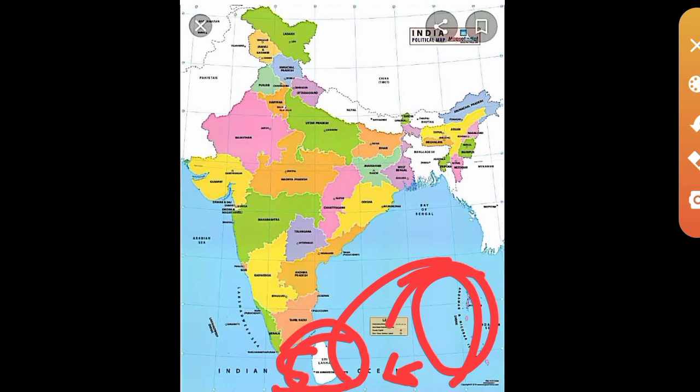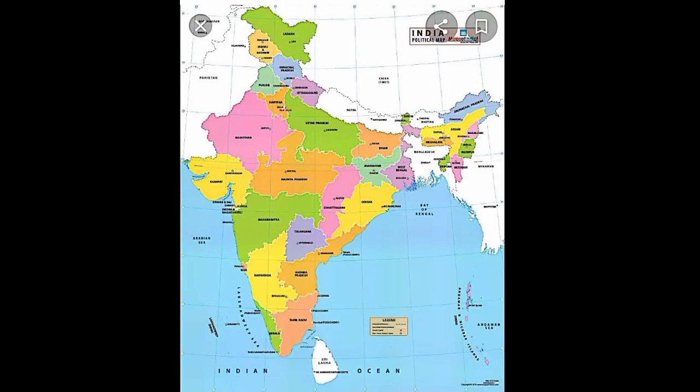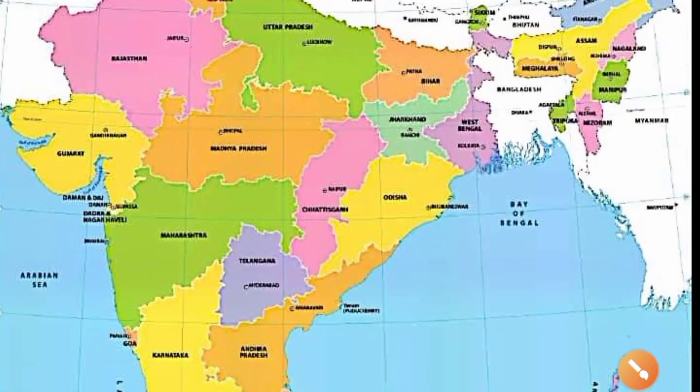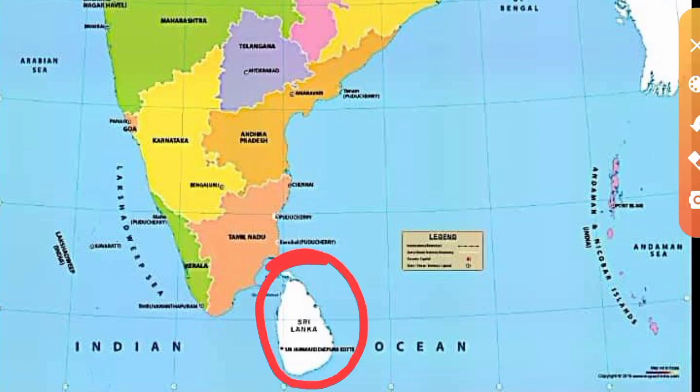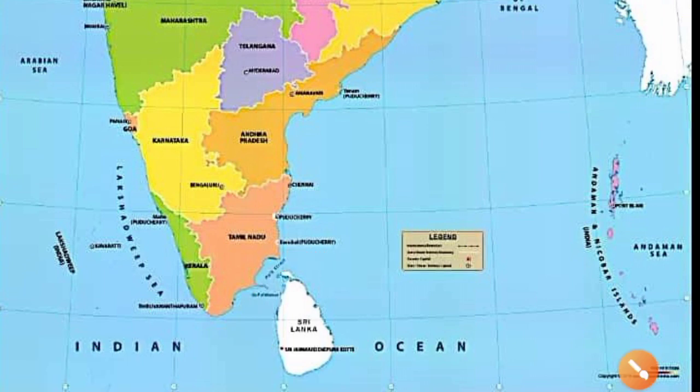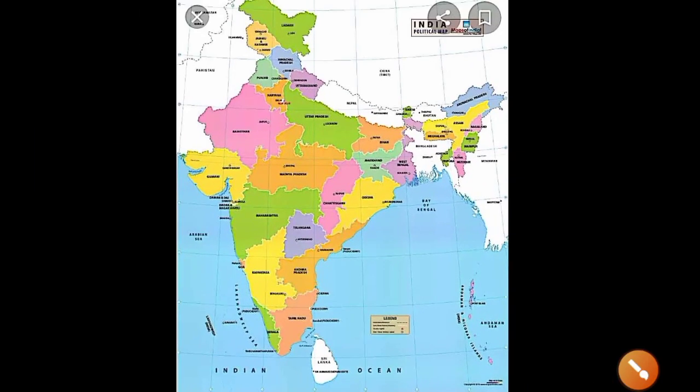And the last question, which island countries are our southern neighbors? The southern neighbors, we have Sri Lanka here. Listen. Sri Lanka here, the southern neighbor. And one more neighbor we have, Maldives. Okay, here, the southern neighbors, or the ocean neighbors, or the 2 neighboring countries in water bodies.